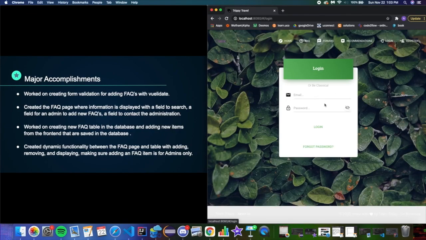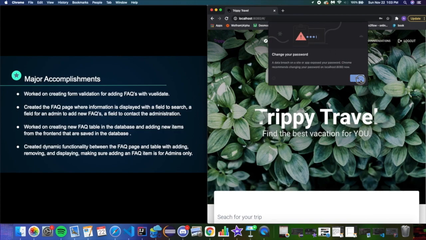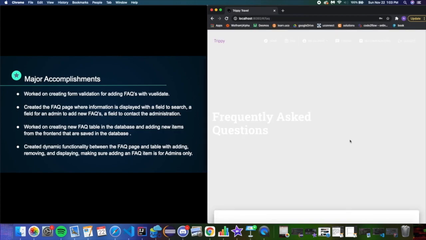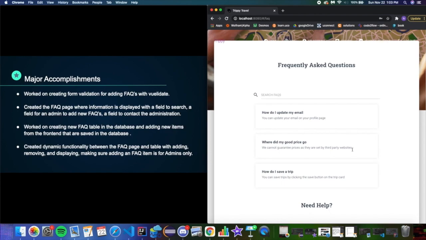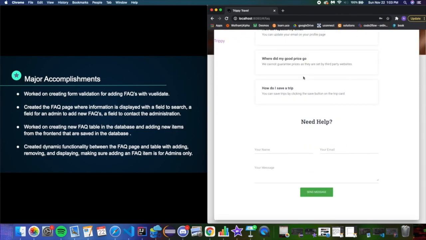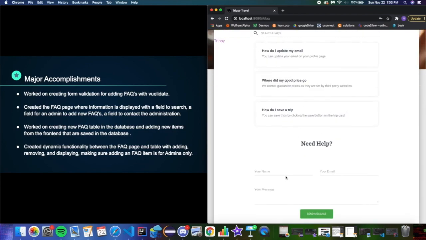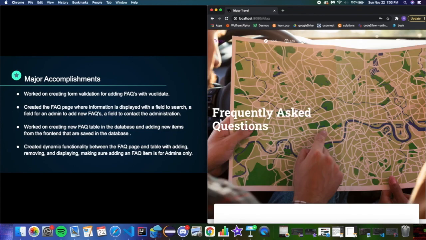So let's go ahead and log in as a regular user. We'll navigate to the FAQ page. This is what it looks like for a normal user. You can search the FAQs, you can contact the administration,